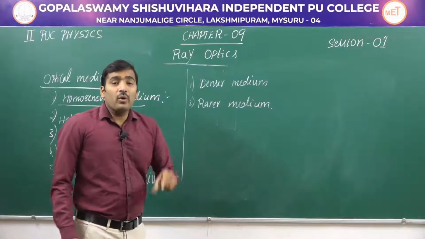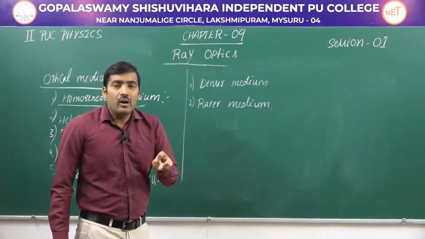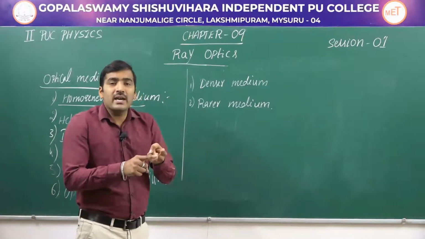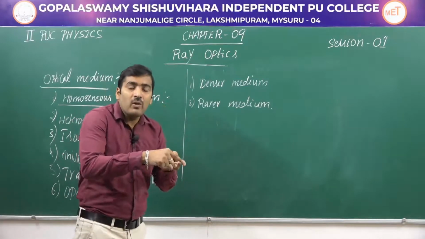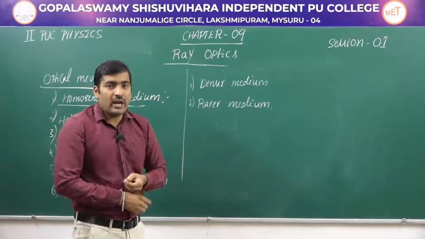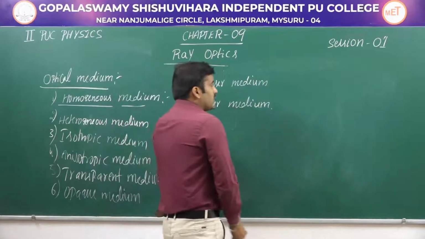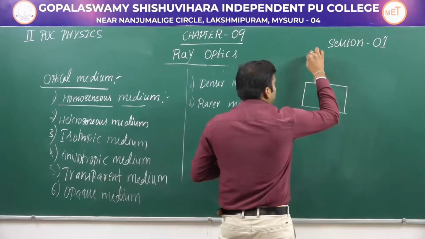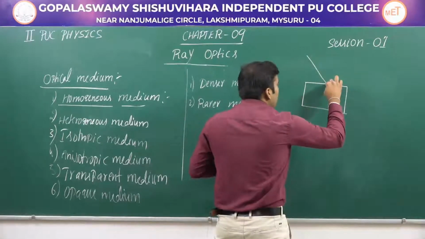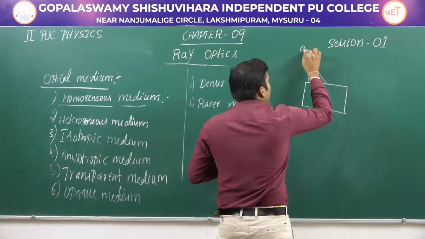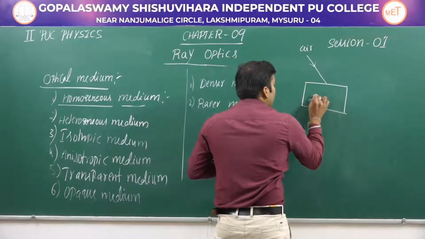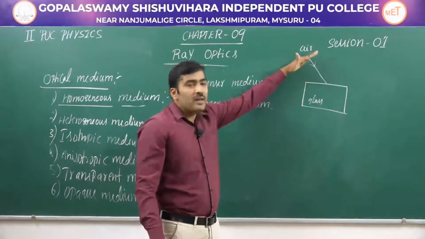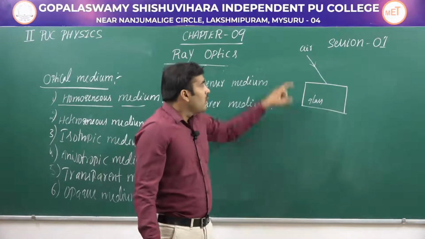So we are going to consider two media and we should compare those two media in order to say which is a denser medium and which is a rarer medium. See, in general, when light is traveling from one medium to another medium, say for example, light is traveling from air to glass. Okay, imagine that light is traveling from air to glass.